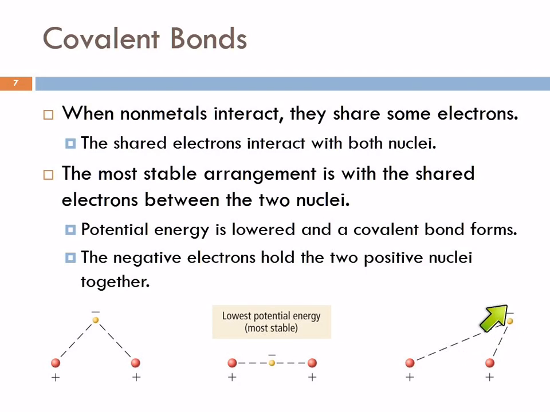If we put the electron over here, this is less stable. So in the center here, we see that the potential energy is lowered when that electron is between the nuclei, when it's shared. It holds those two nuclei together, and that's what we call a covalent bond.